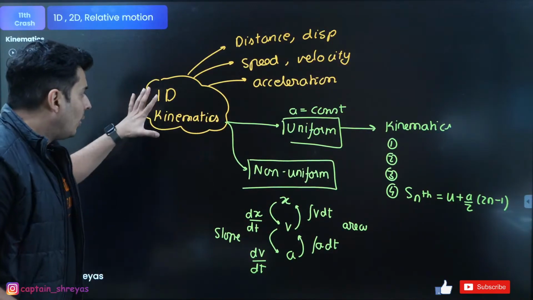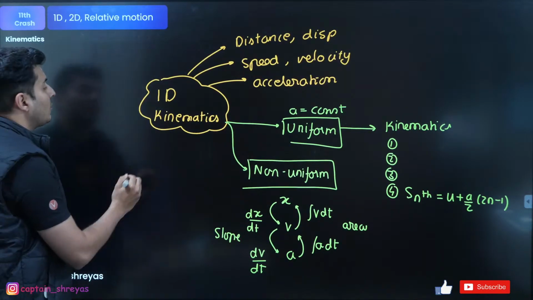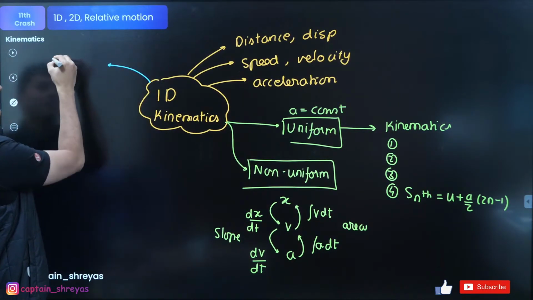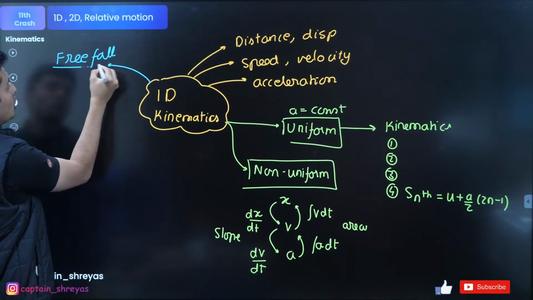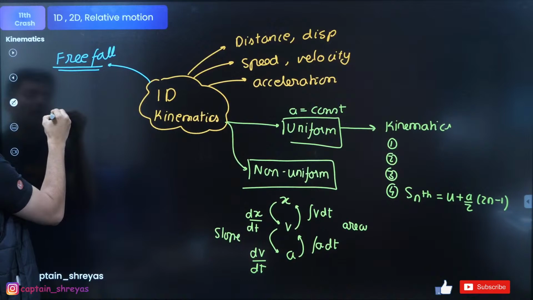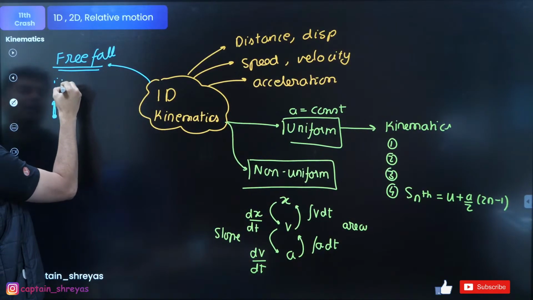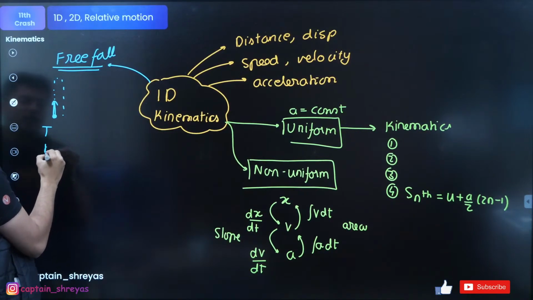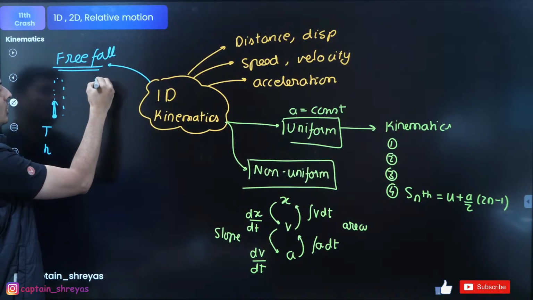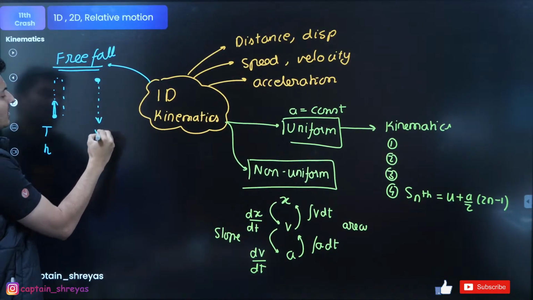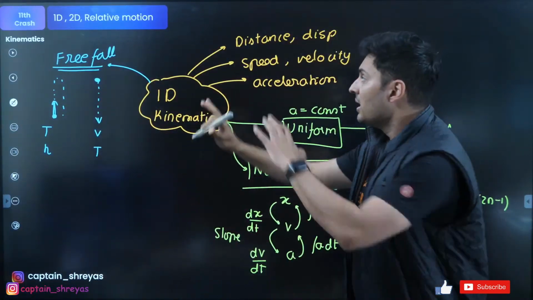Right? Now, after learning these basics, the next set of things that you need to learn is basically free fall motion. Free fall motion, you should know both the things. Number one, projecting a ball up and it comes down, knowing the time, the maximum height and the other things. And also basically dropping a ball from some height, the speed as well as the time of flight. These are the things that you should focus on in 1D motion.